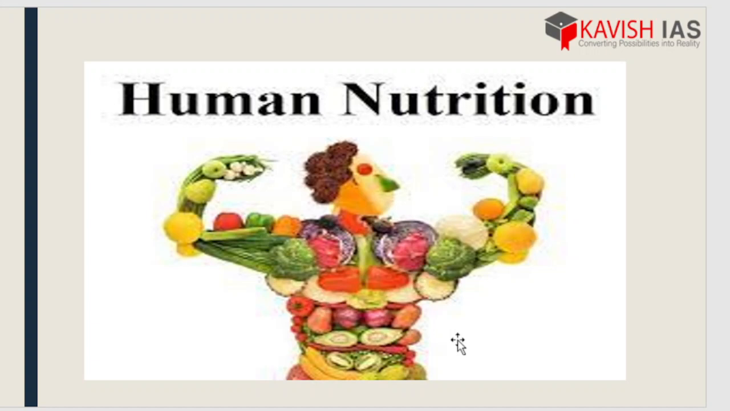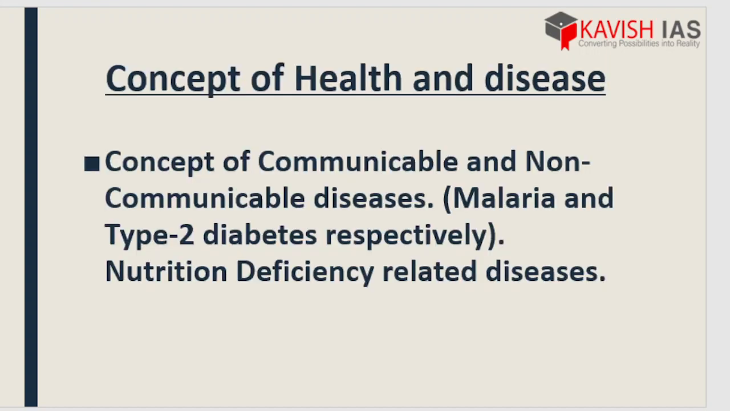Now see, what happens if you don't intake nutrition? Like we don't eat healthy foods, right? We all crave junk food only. In that case, we start falling ill or sick, and from there we start getting diseases. So from there comes the concept of health and disease. Here we have the concept of communicable and non-communicable diseases. Malaria, marasmus, kwashiorkor and rickets, these four major diseases we have to have detailed knowledge about.